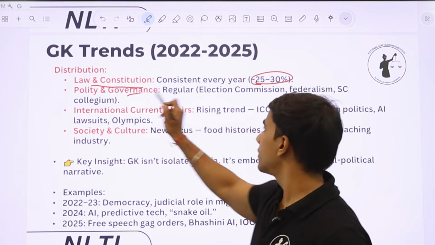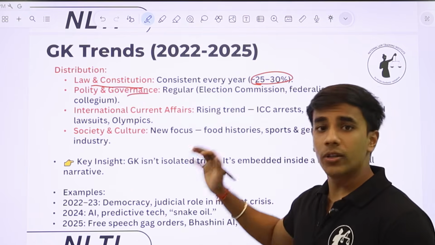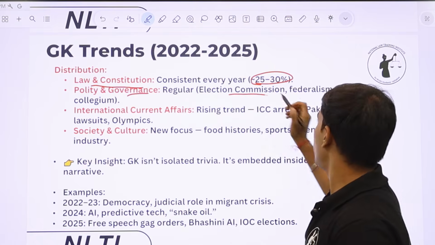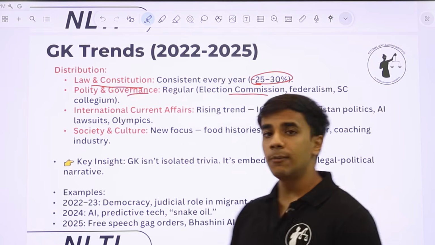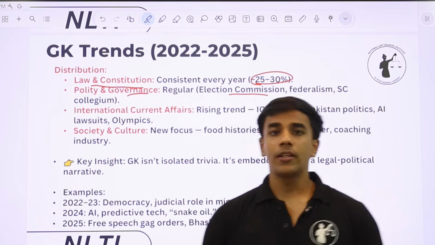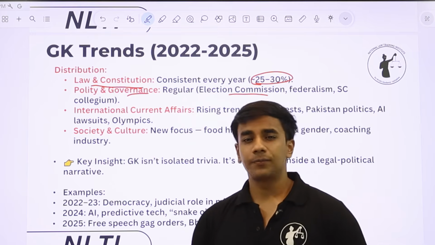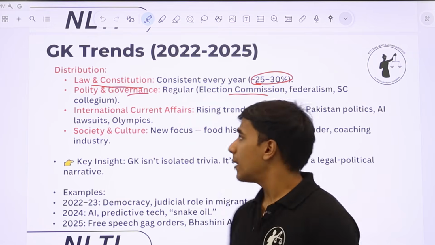Similarly, polity and governance are a regular citing in the paper, with questions related to the Election Commission, federalism, the Supreme Court, the collegium system. All these things are again regular sightings in the NLSAT paper.